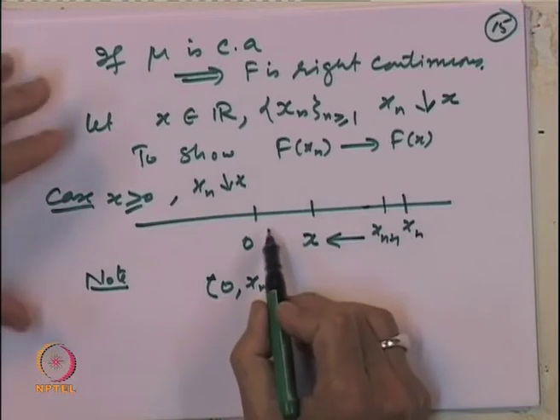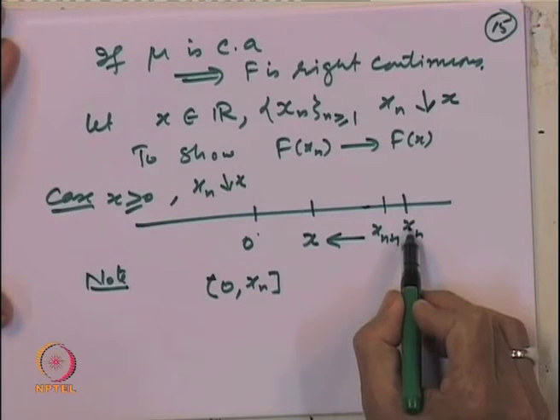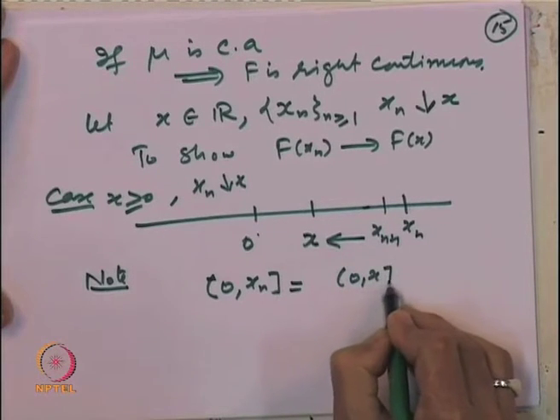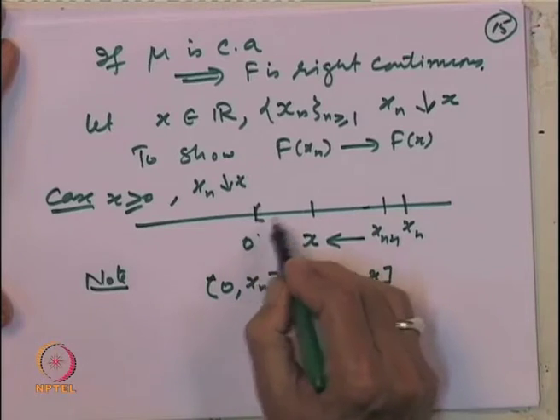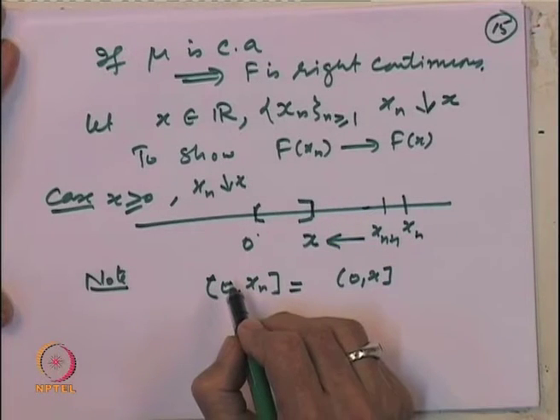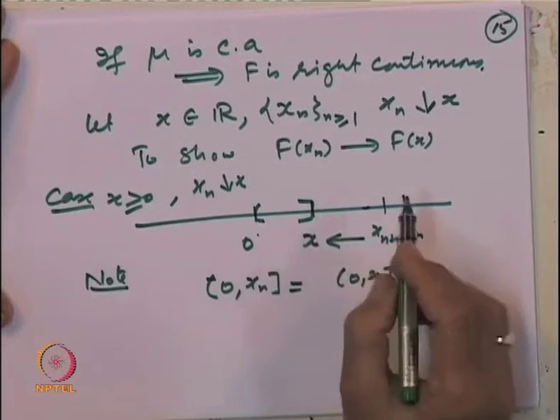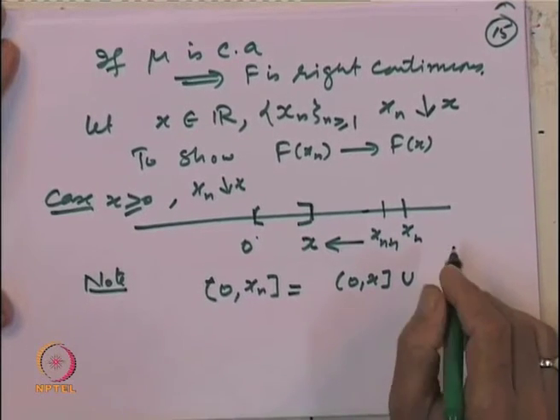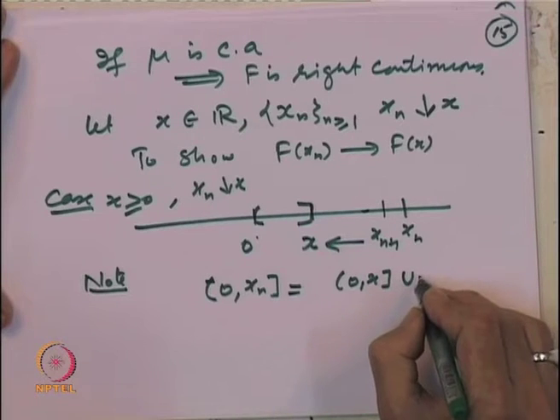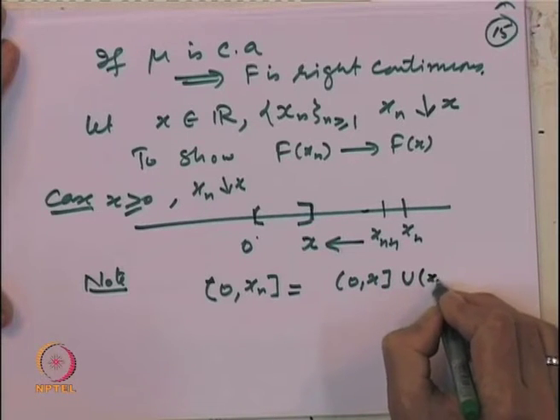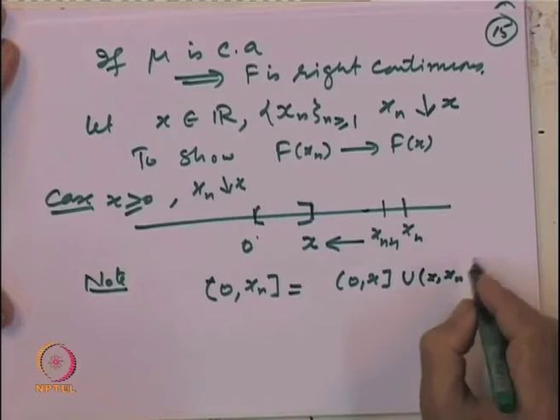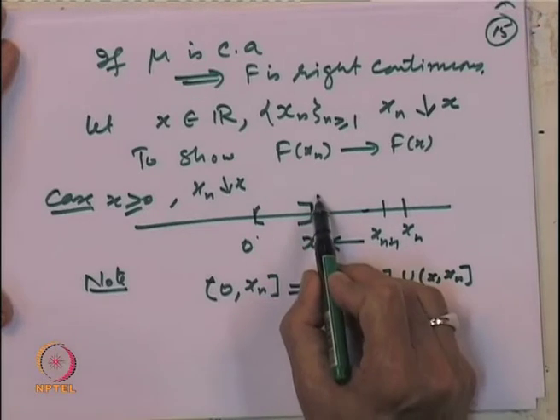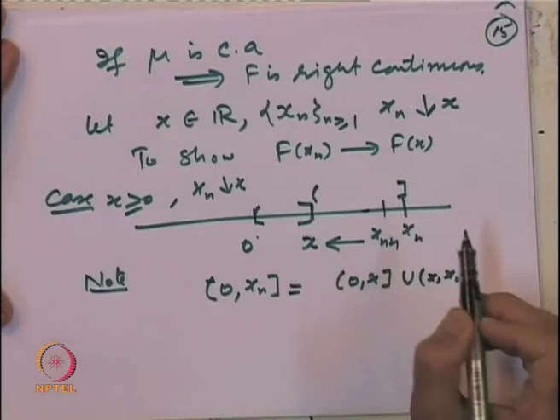So, this interval 0 to x_n, I can split it as the interval 0 to x, left open, right closed, union of x to x_n.